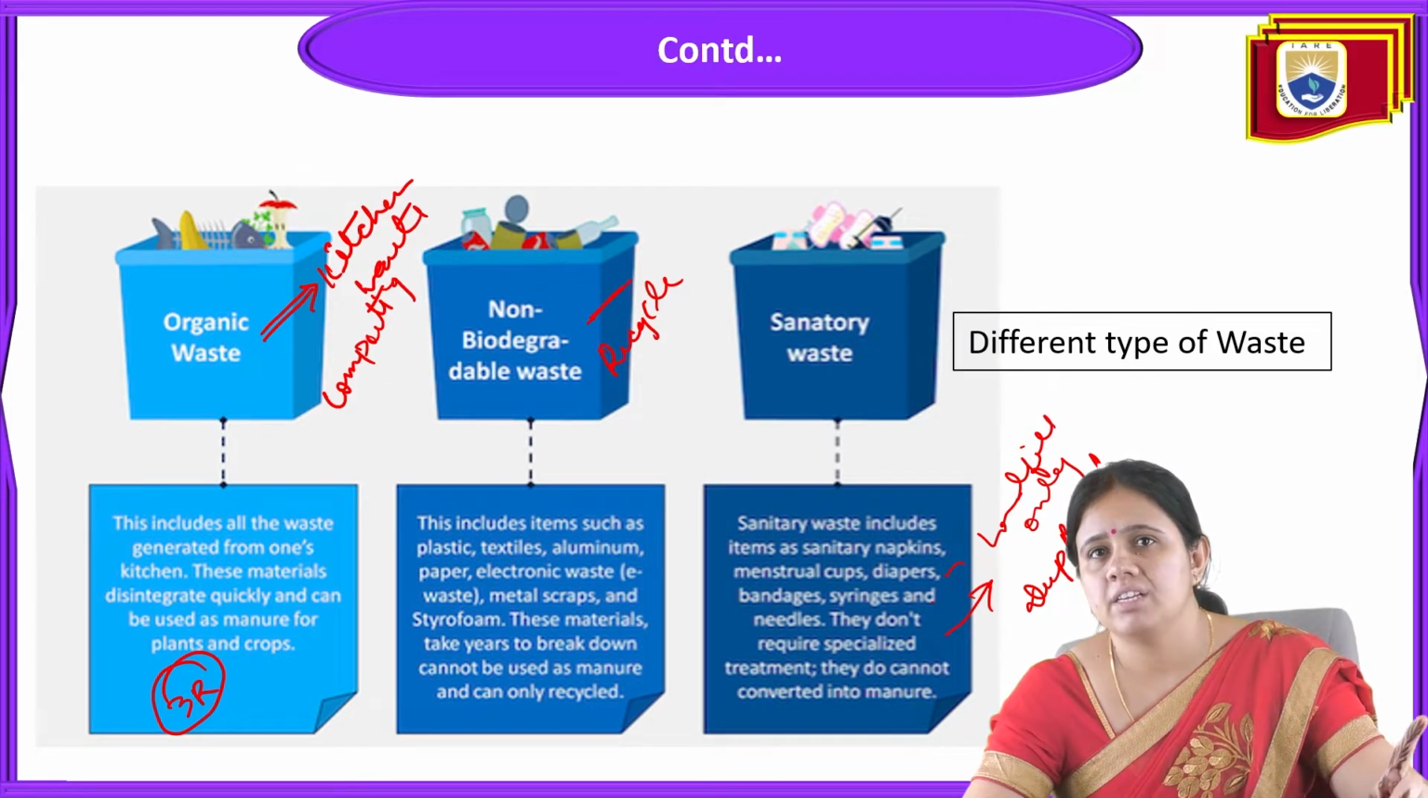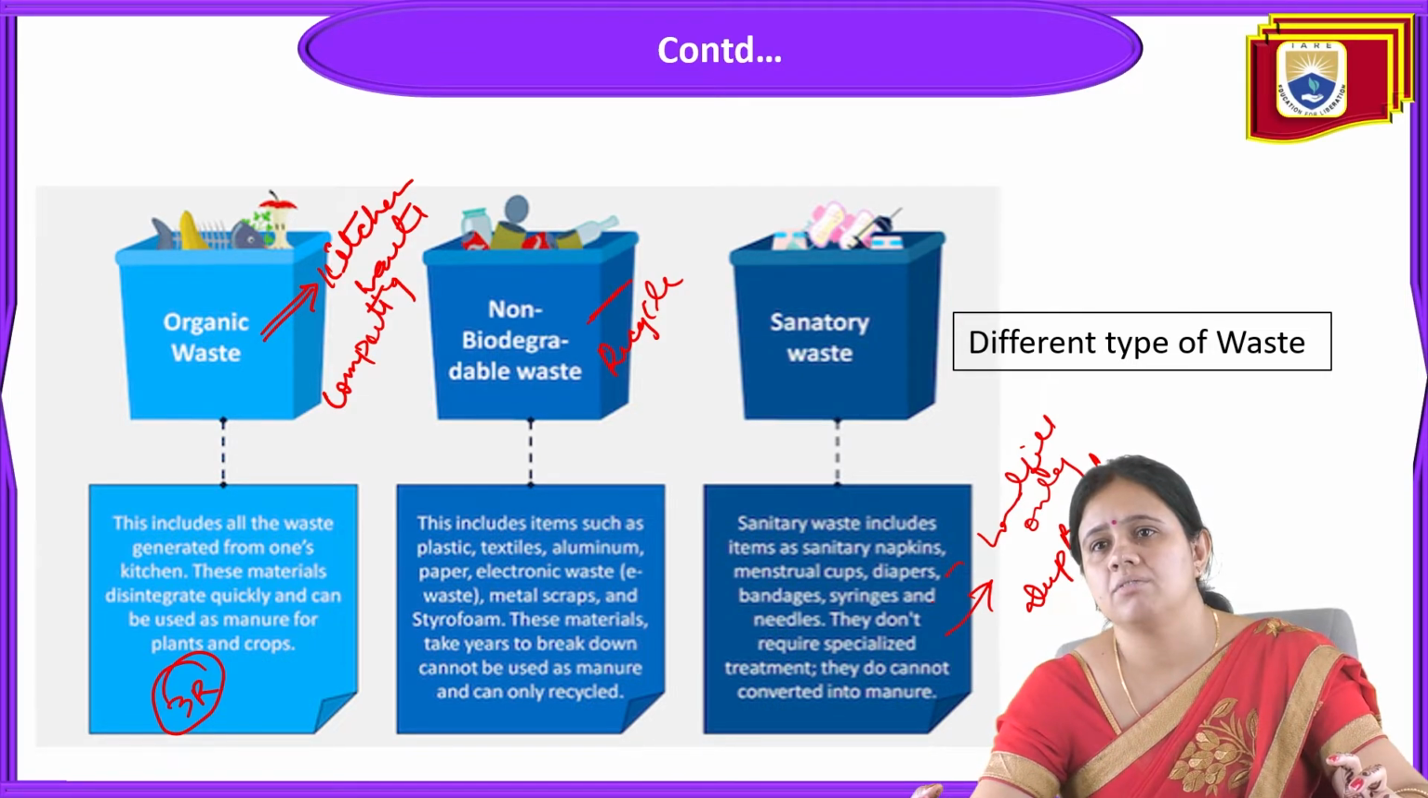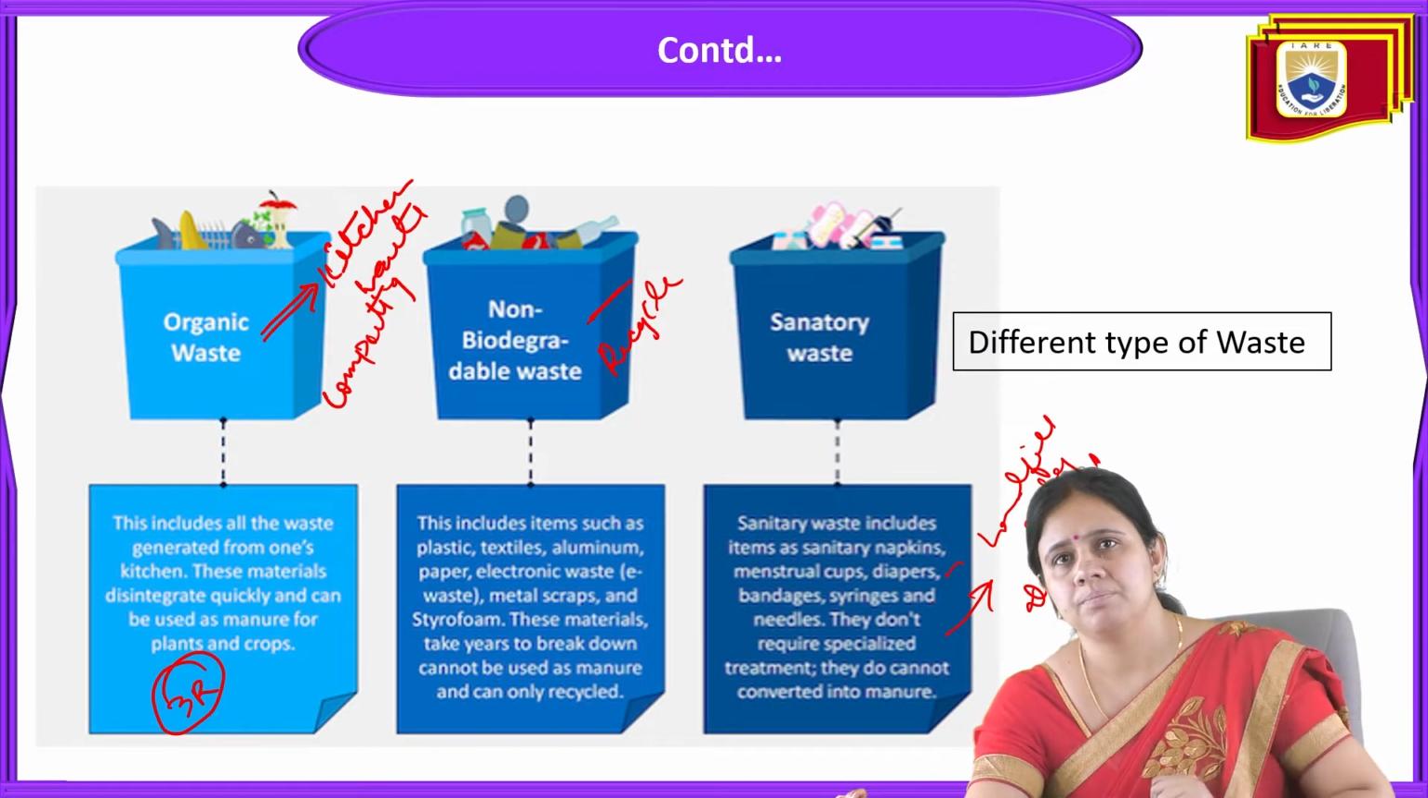What can we do to achieve the 3R? First, organic waste can be converted into manure, and composting should be done. For non-biodegradable waste like metal scrap and plastics, we can do recycling. And for sanitary waste, it is either landfill or deep burial. It cannot be converted into manure or anything. So there are three types of waste.